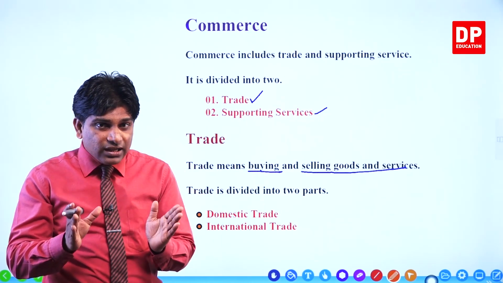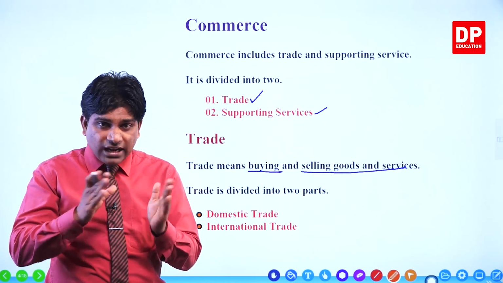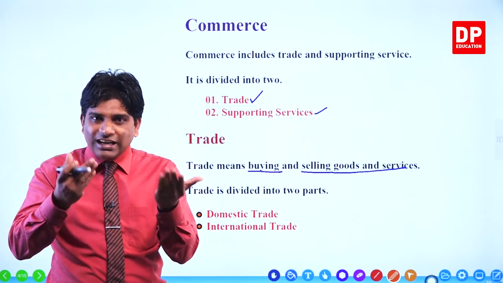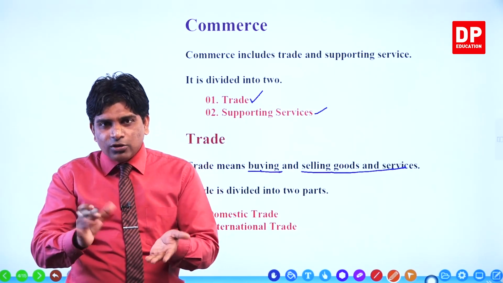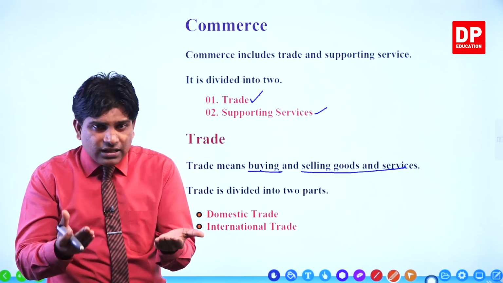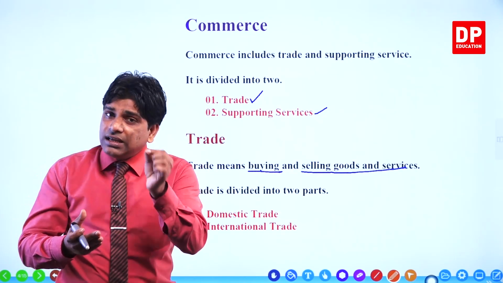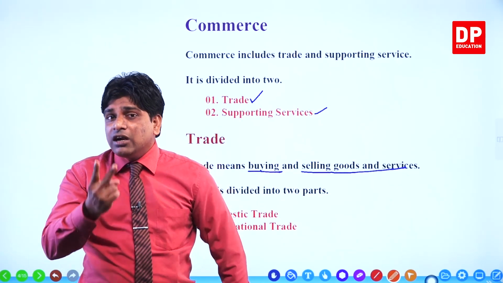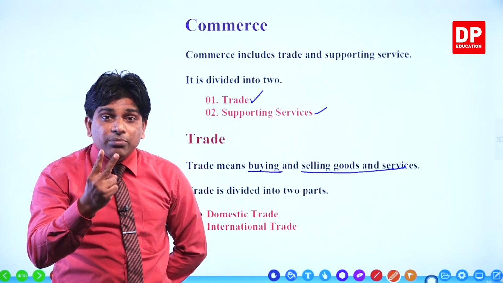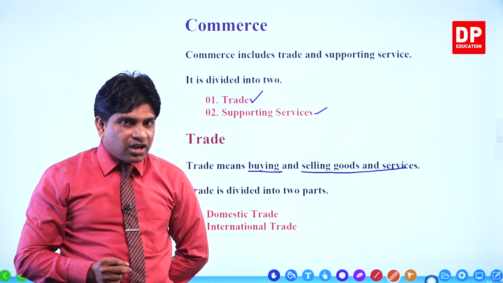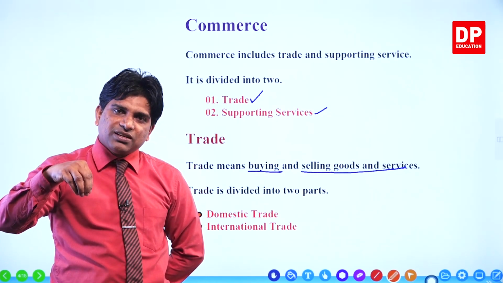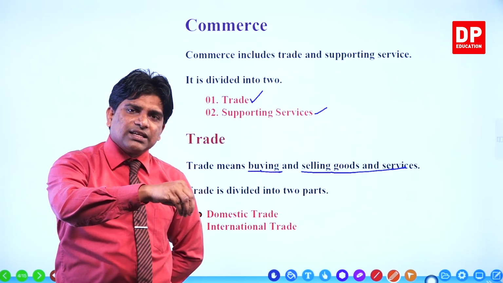Buying and selling goods and services are called trade. Not only goods, right? Here we discuss about the services also. That's why I explained before, when you meet the doctor, you can't buy goods, but you can get the service. When you meet a lawyer, you can't buy some goods, but you can get the service. For that service, you have to pay money. Now, clearly you can understand there are two parties to do a transaction. There should be minimum two parties to do a trade. One side you can see the businessman. The other side you can see the customer.